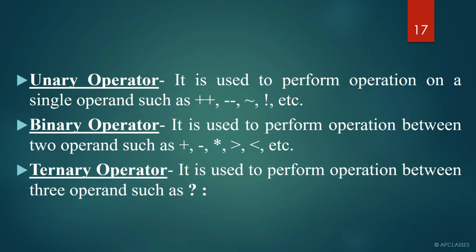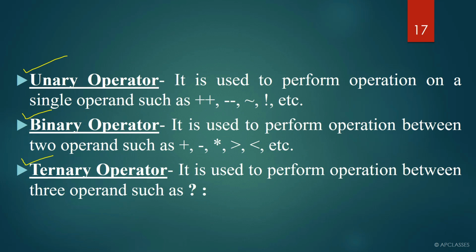Basically, operators are divided into three parts: unary operator, binary operator, ternary operator. In the past, questions have come many times in ICSE asking what is a unary operator, what is a binary operator, what is a ternary operator.